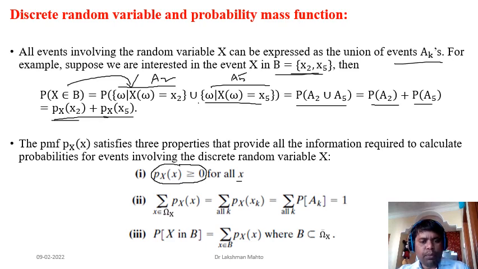The second property says that if you sum all the values of the probability mass function, the summation will be 1. We call this the normalizing property. The first is the non-negativity property, the second is the normalizing property. All of these are very important properties, and anytime you need to apply them.